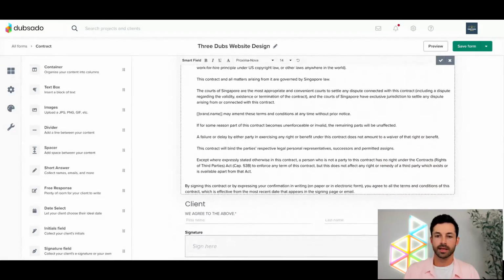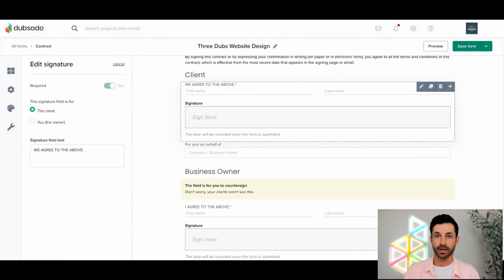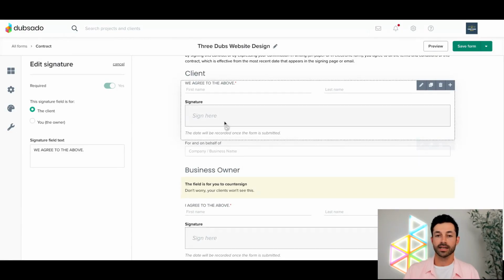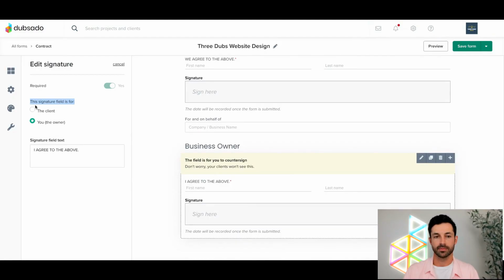Last thing on here, we've got some signature fields. If you're new to Dubsado, this is a really good way to get rid of things like DocuSign, get rid of paper contracts, because it's going to save you so much time. The idea here is we can add in a signature field and tell the system, hey, the signature field is for the client. In this case, if you were to open the contract yourself as the business owner, it won't let you sign here. It knows you're not the client. Likewise, we can have a countersignature area here for the business owner, and it just says that the signature field is for the owner, which is fantastic.